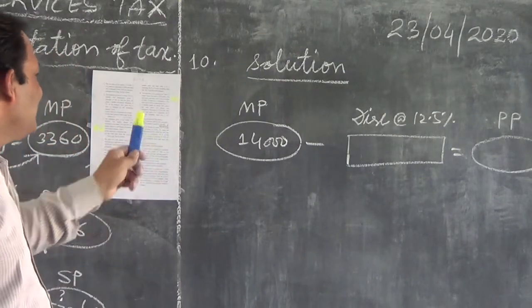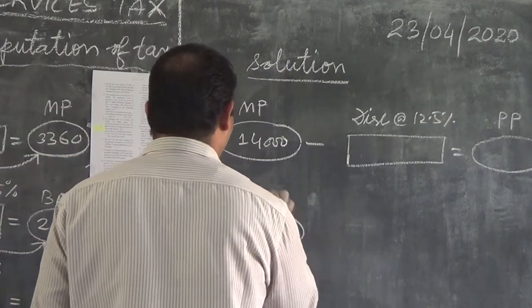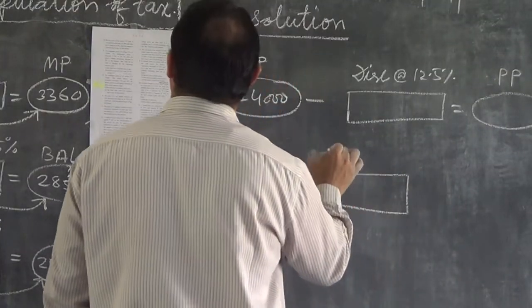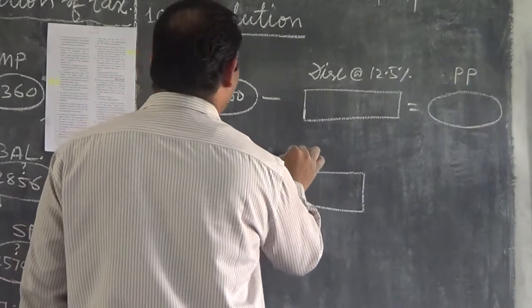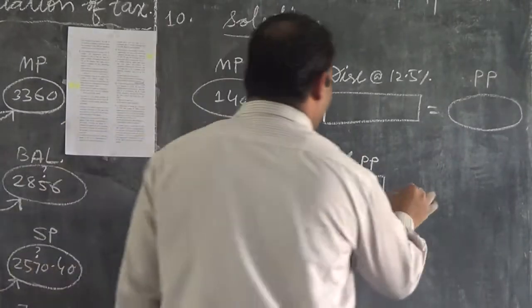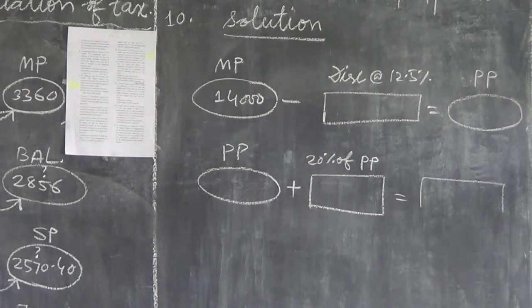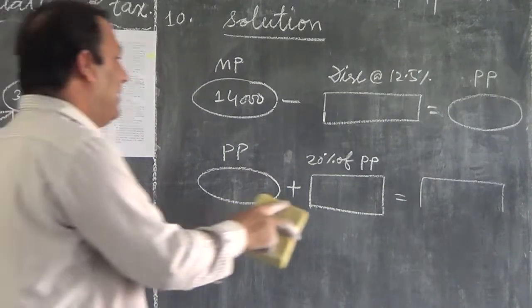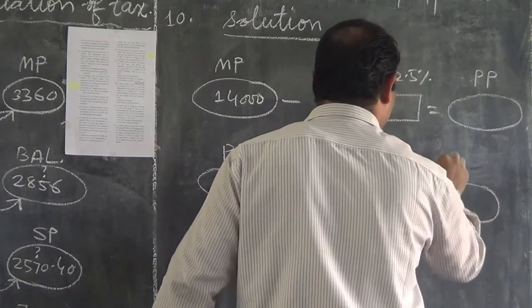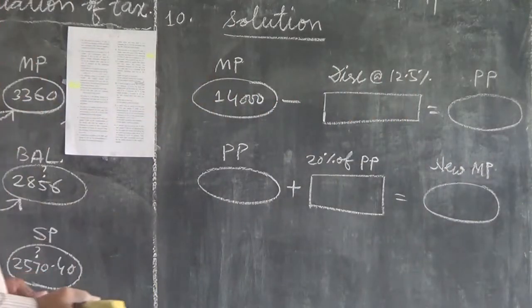Then what did he do? He raises the printed price by 20%. So here I will write purchase price, plus how much percent he increased? He increased it 20%. 20% of purchase price, and that will give what? That will give the new printed price or new MP. That is called new MP, or new mark price.